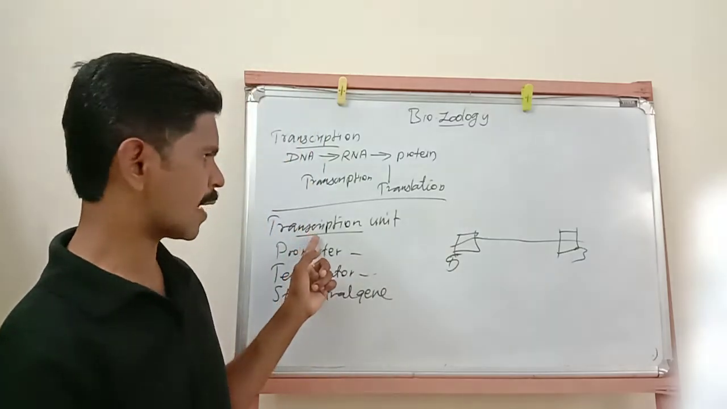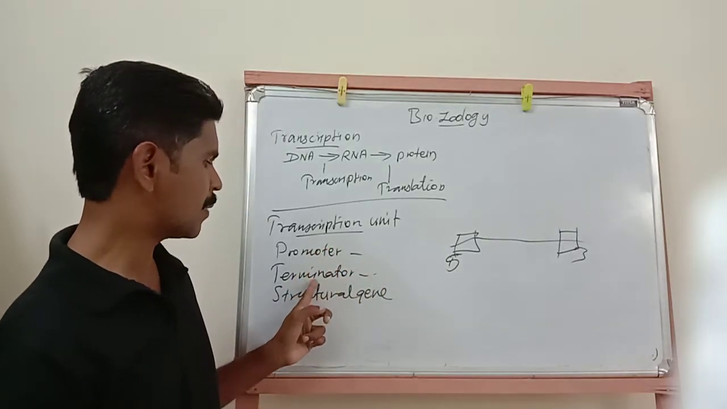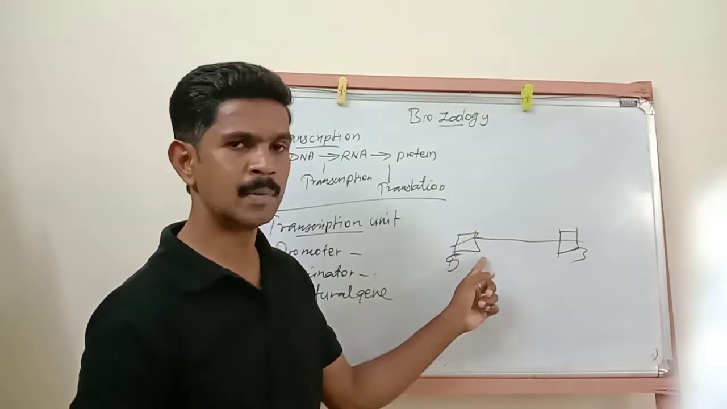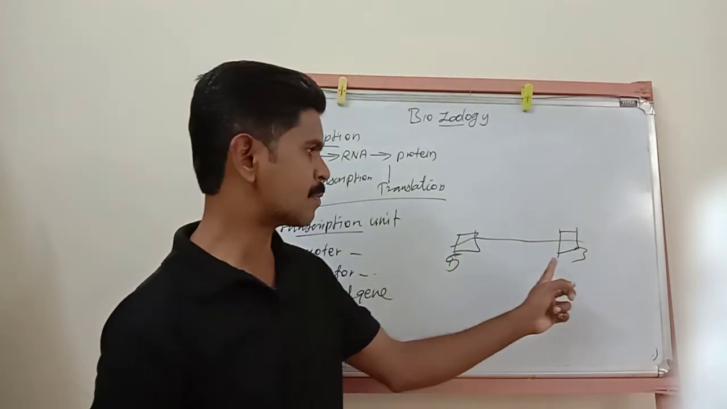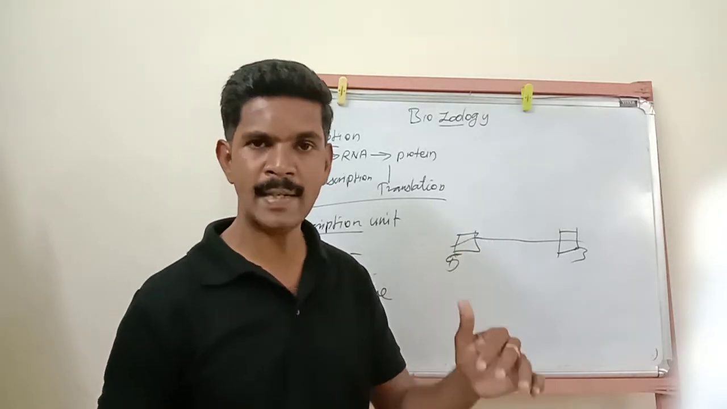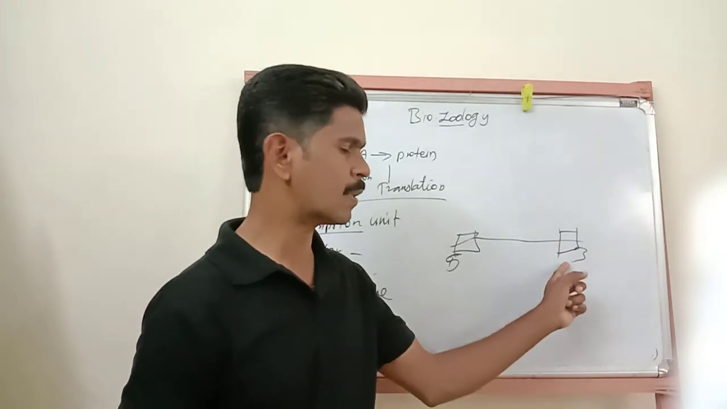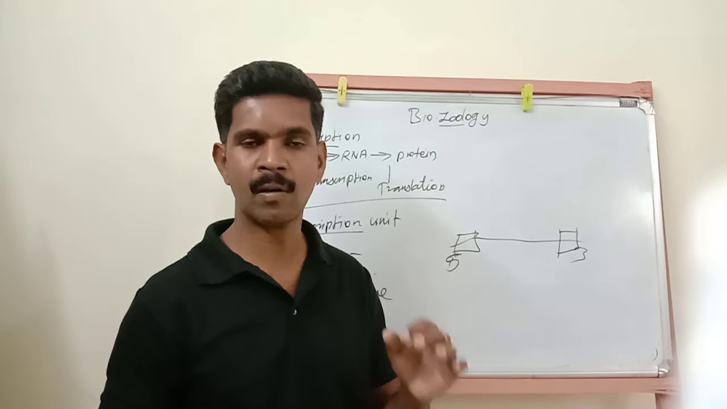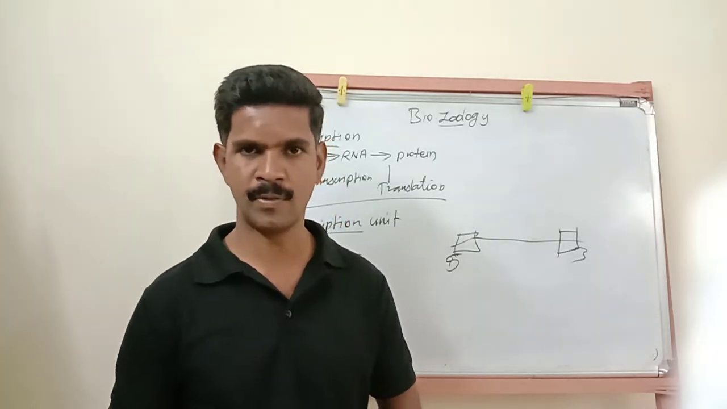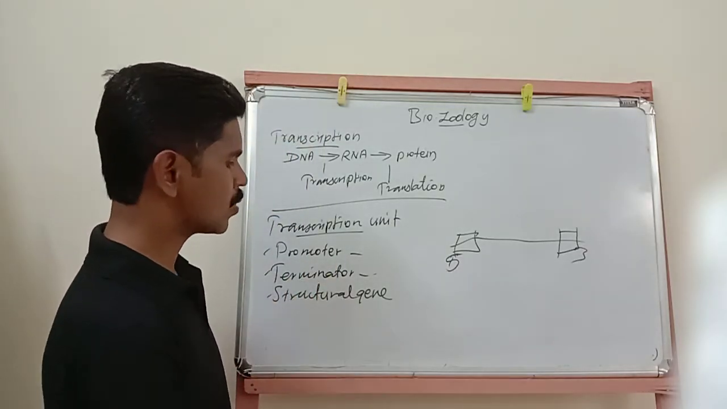So yes, the transcription unit has three important regions. One is the promoter, the second one is the terminator region, and the third one is the structural region. The promoter region is present in the 5-end of the DNA molecule, and the terminator region is present in the 3-end. This promoter region acts as the binding site for the RNA polymerase enzyme. Then this 3-end is acting as the terminating or stopping region of this transcription process. Promoter region over, terminator region over, and the last one is the structural gene.